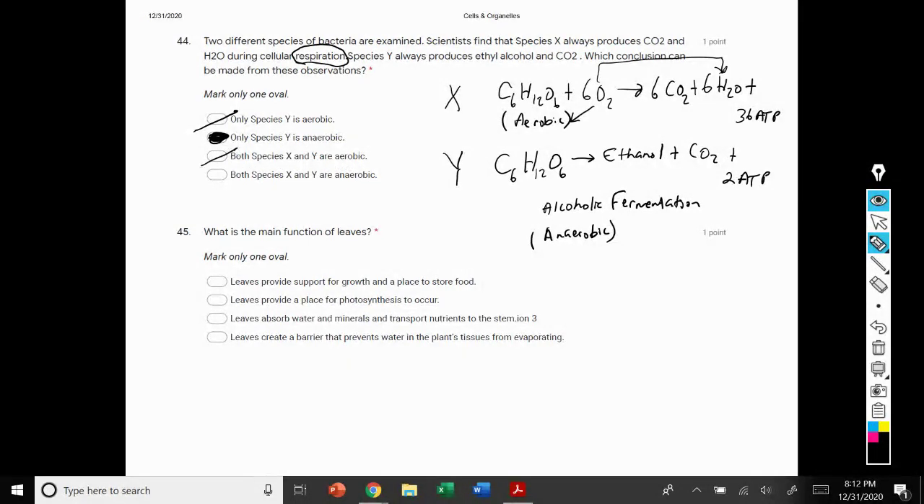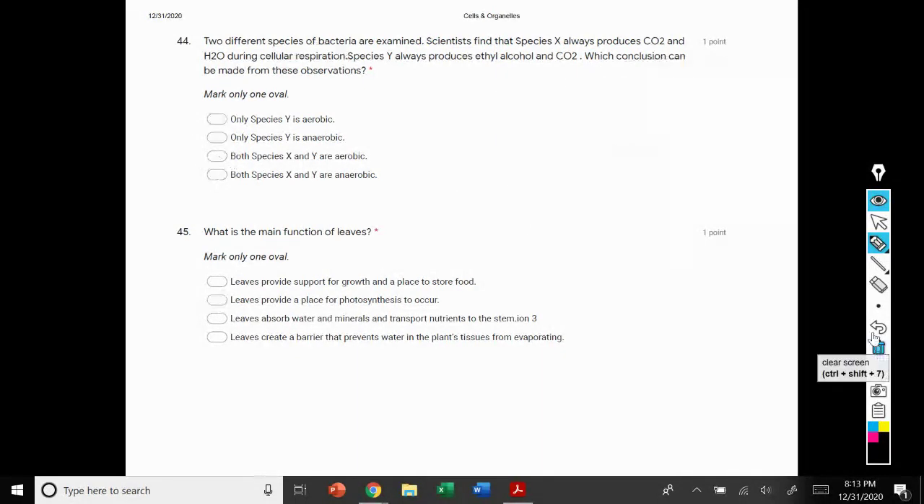Again, we've eliminated that because species Y is anaerobic. Same thing with option number 4, both are anaerobic. We've eliminated that because we established that species X is aerobic. 45, what is the function of leaves? So leaves contain a high number of chloroplasts, and what that means is that leaves provide a place for photosynthesis to occur.